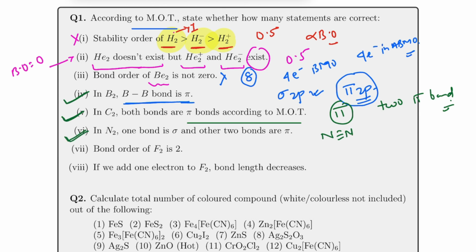Now, bond order of F2 is 2. See, bond order of F2 is not 2, that's 1, you know. So this is incorrect. And it has been told again for F2, if we are adding one electron, it will become F2 minus. So if for F2 bond order is 1, then for F2 minus bond order reduces by 0.5. So it becomes 0.5 now. And if it becomes 0.5, then bond length, see, bond order is decreasing, so bond length should increase. But here it is saying it is decreasing. So the correct answer would be 4.